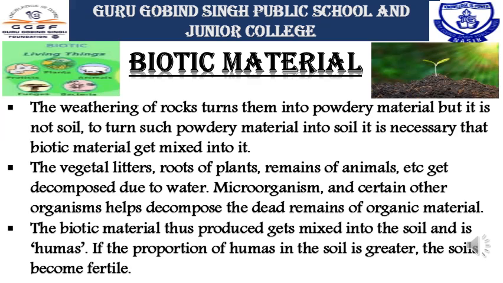This biotic material gets mixed into the soil and is called humus. If the proportion of humus in the soil is greater, that type of soil becomes very fertile for agricultural production.